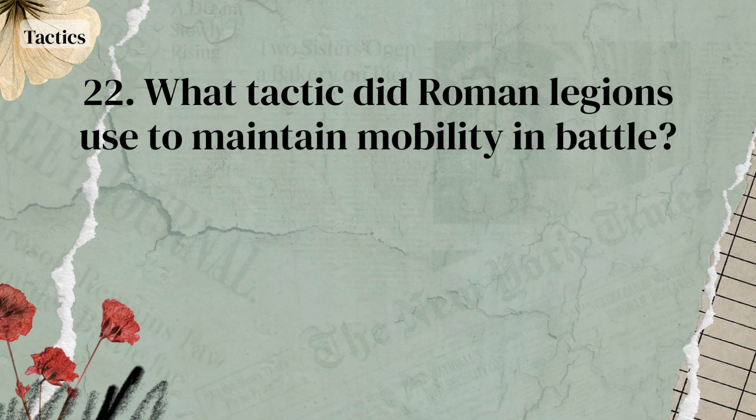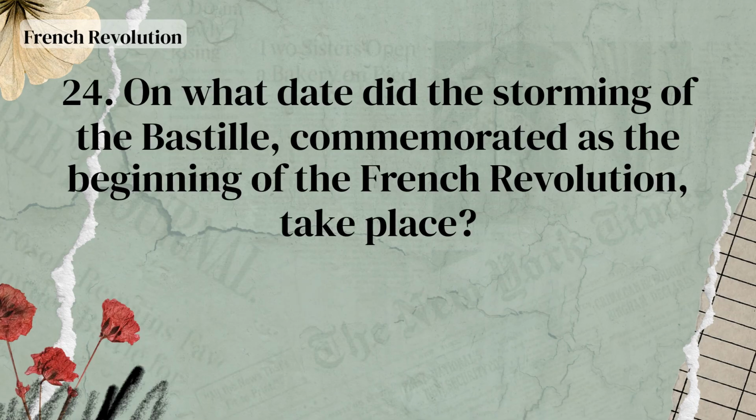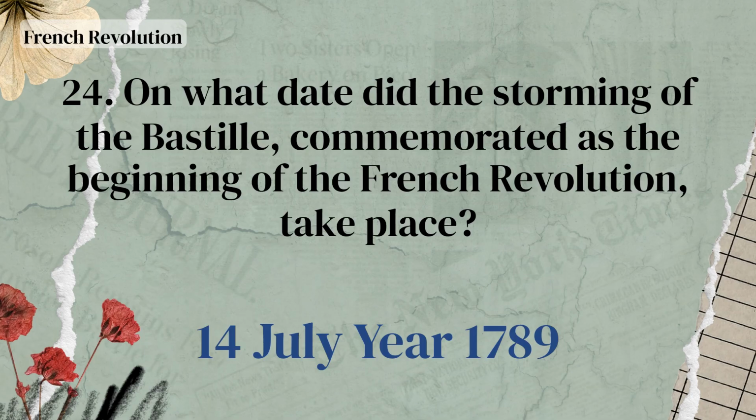Galilei. What tactic did Roman legions use to maintain mobility in battle? The manipular tactic. Which philosopher of the Epicurean school regarded pleasure as the highest good? Epicurus. On what date did the storming of the Bastille, commemorated as the beginning of the French Revolution, take place? The 14th of July, year 1789.